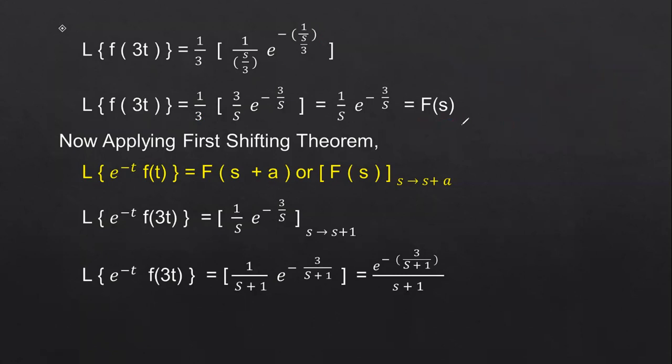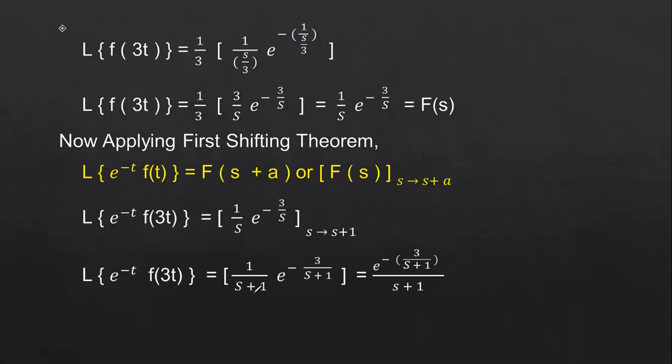We got the final f of s function as 1 by s e power minus 3 by s. Again, by using the first shifting theorem, s is shifted by s plus a, because it is e power minus t, where the a value is 1. So wherever you have s, simply put s plus 1.